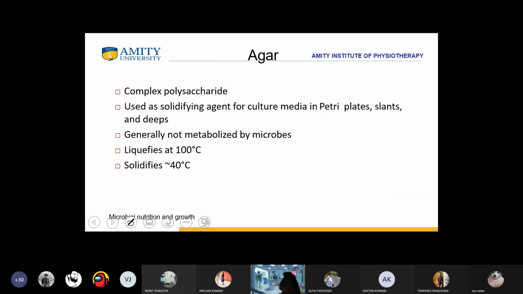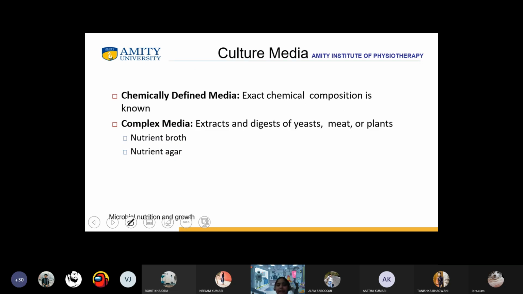It is a solid medium. So it is made up of polysaccharides. So they are solidifying agents for culture media in petri plates, slants and deeps. So they are not metabolized by microbes. So they liquefy at 100 degrees Celsius and solidify at 40 degrees Celsius.